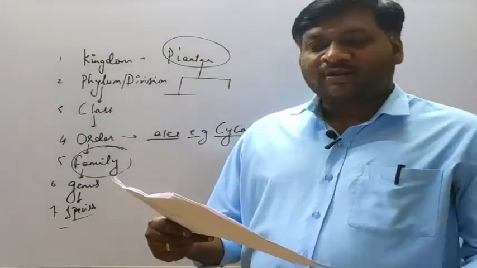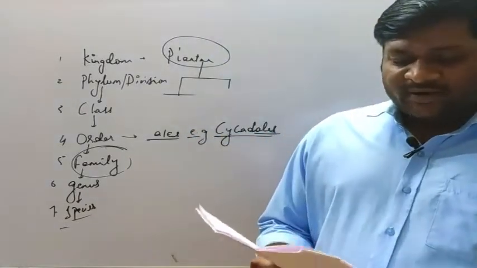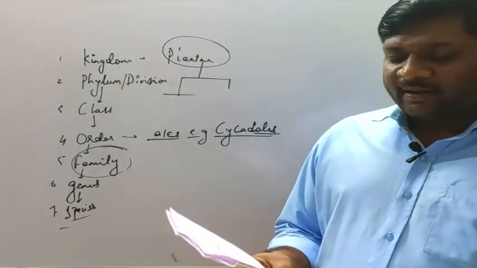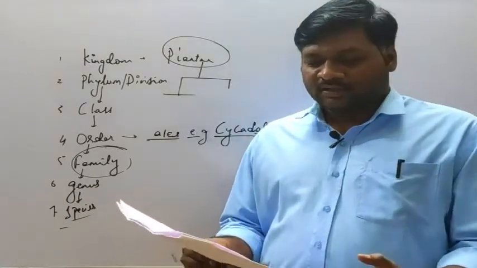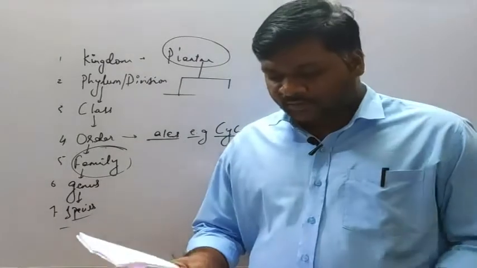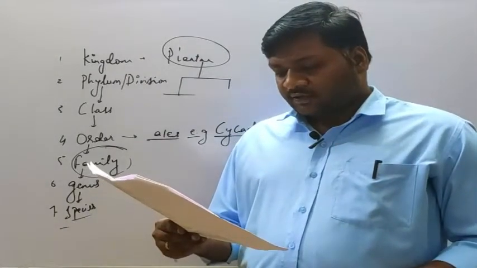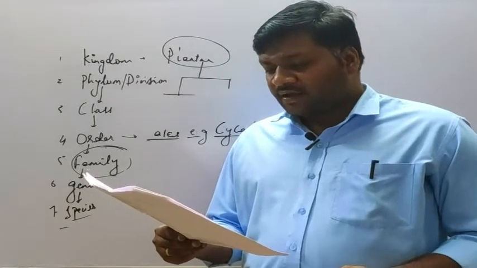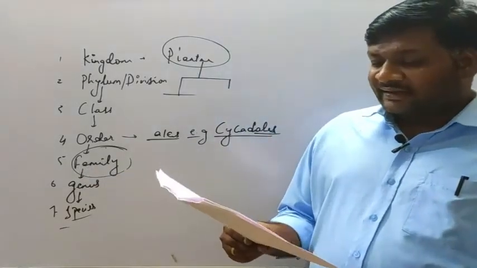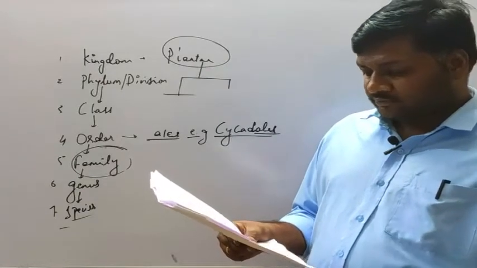The next, question number 94. See what is given in the question: which of the following statements are not correct? So we have to read the statements again and consider which one is not correct. See statement number 1: genus comprises a group of related species which has more characters in common in comparison to other genera.